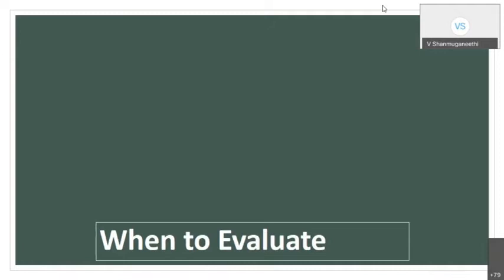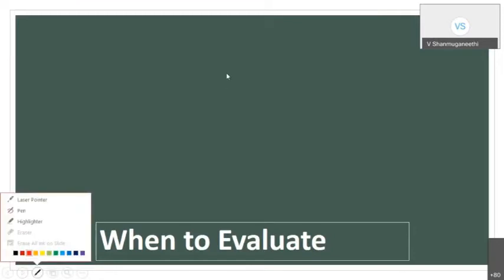Then again, you have to make the student ready. So it is like a continuous process. Our class is like a sine wave. The student attention rate will go up, then it will come down, then it will go up, then come down again. It is very, very difficult to have a flat curve. Normally in our classroom,